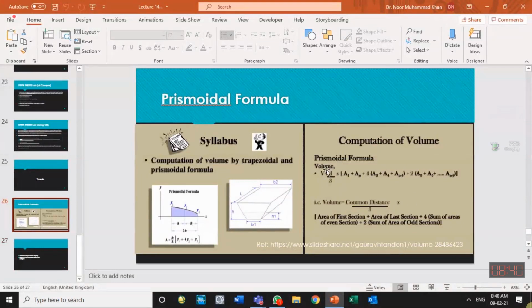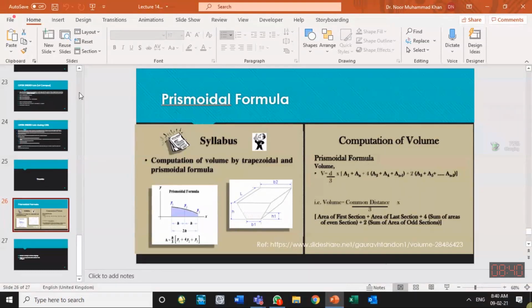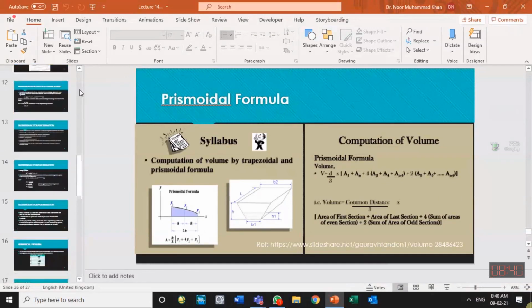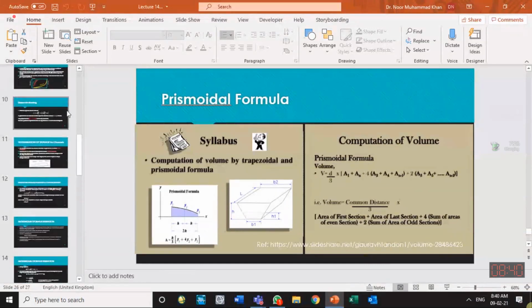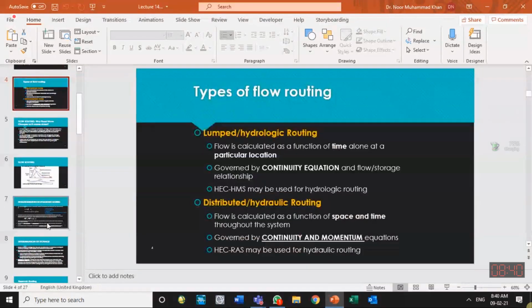Volume is equal to depth by 3 into first section plus last section plus 4 times the even sections plus 2 times the odd sections. That is part of the surveying subject. You have used this formula to calculate the volume of the road. A similar formula can be used to know the cross-section volume within the channel also. Maybe you remember something now.